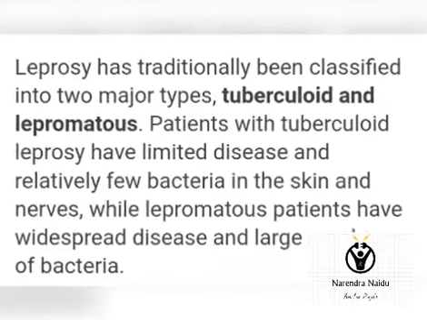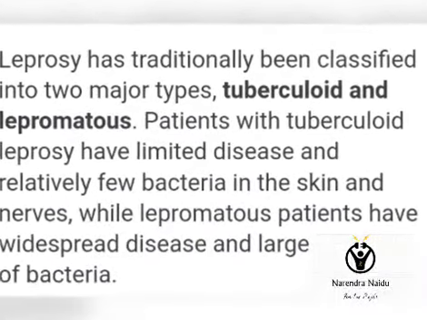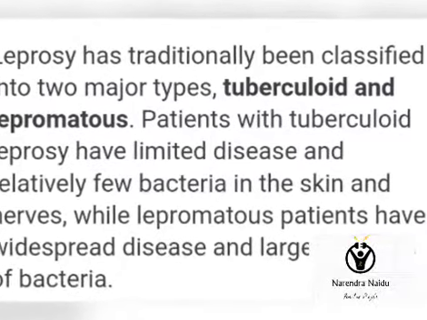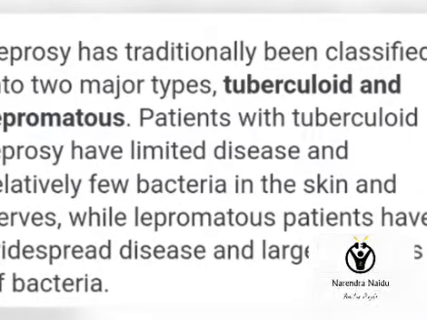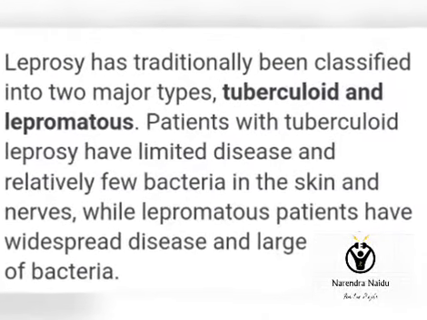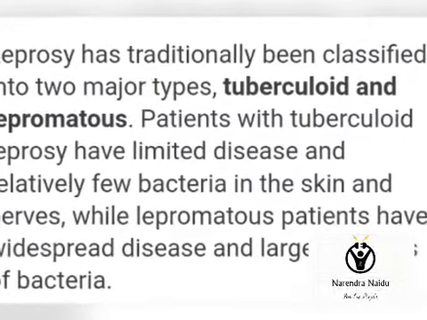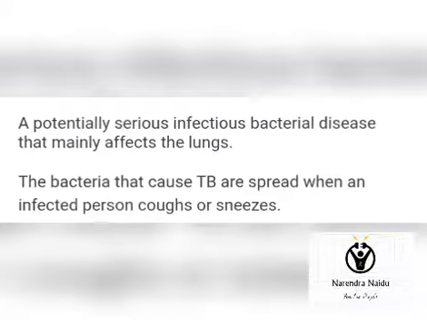And when it comes to types of leprosy, there are mainly two types. They are tuberculoid and lepromatous leprosy. Tuberculoid leprosy is very limited, with few bacteria, but in lepromatous leprosy patients will have a widespread infection, and a large number of bacteria are present.